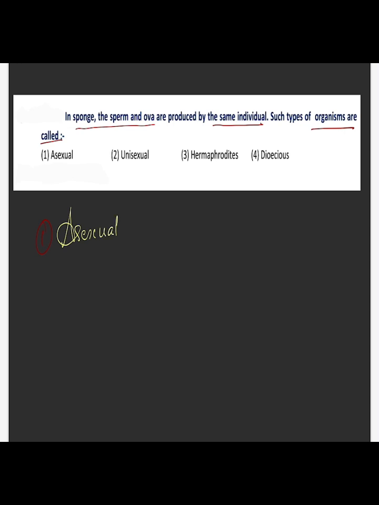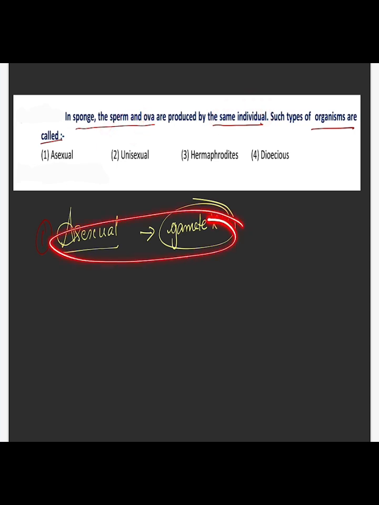So what is this asexual reproduction? In this asexual type, there is no gamete production, right kids? There is no gamete production. Here the question is, the sperm and ova are produced by the same individual. So will the asexual be the answer? No. That is a wrong statement, wrong option.